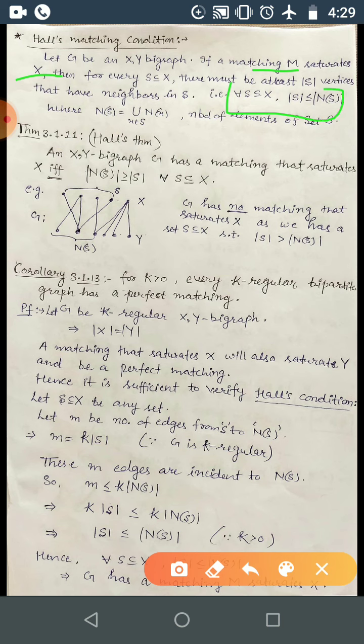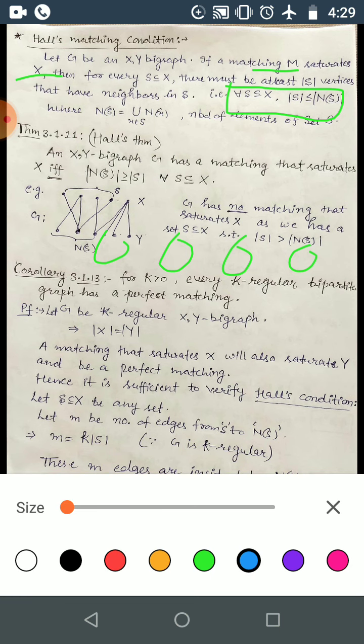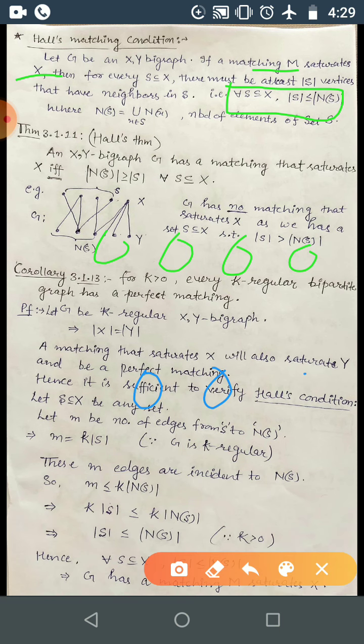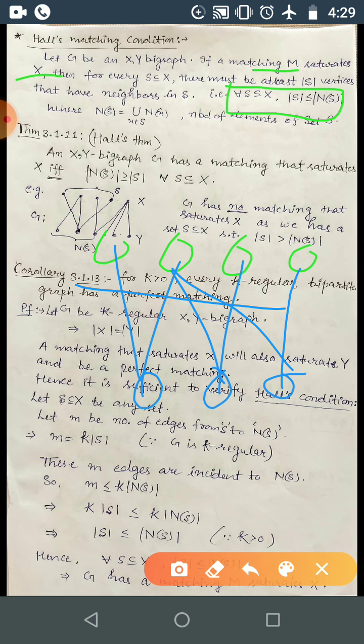So this condition is Hall's condition. Obviously, if the cardinality of X is greater and the cardinality of Y is lesser, say 3, and here you have some edges, then you can't have a matching which saturates all the points of X.